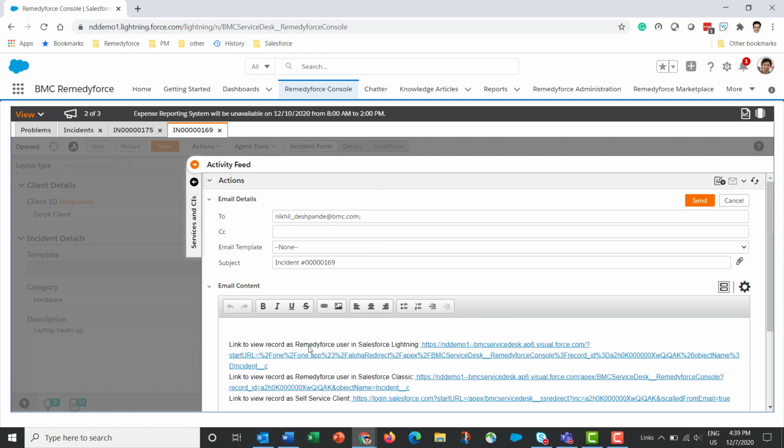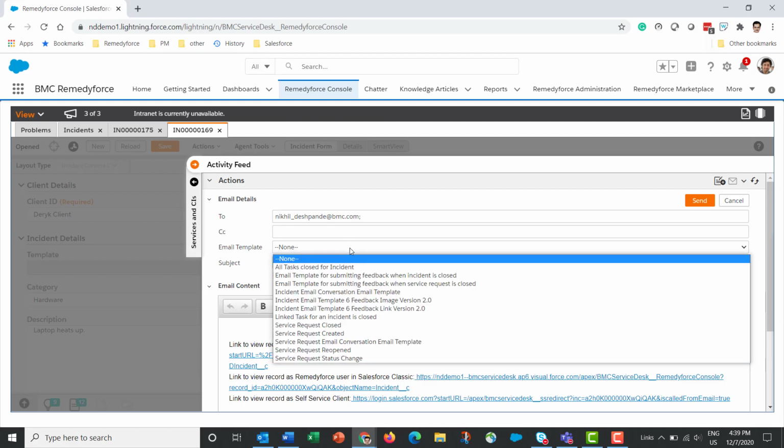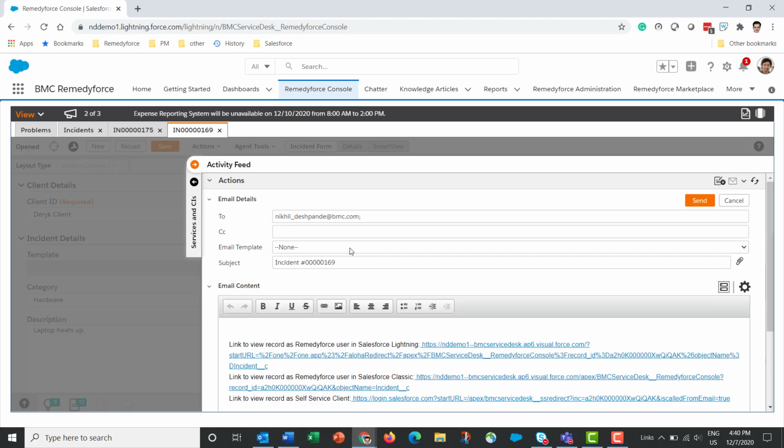The email can be a free text email, such as this one, or they can also choose email templates. There are certain email templates that are available out of the box through Remedyforce, but the admin has the option of creating other email templates through Salesforce setup.